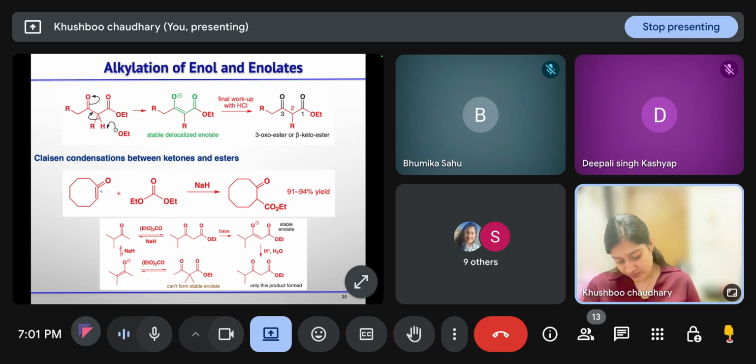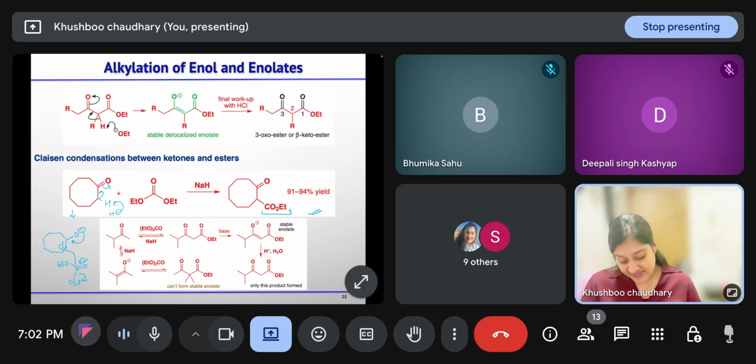The base will take the proton and the enolate will generate first. Then it will attack the ester carbonyl carbon and one OEt will leave. So you will get the ester at the beta position, and you will get this product.